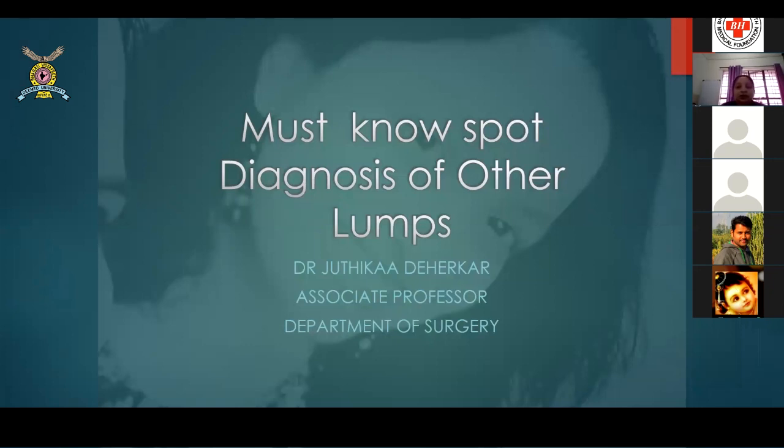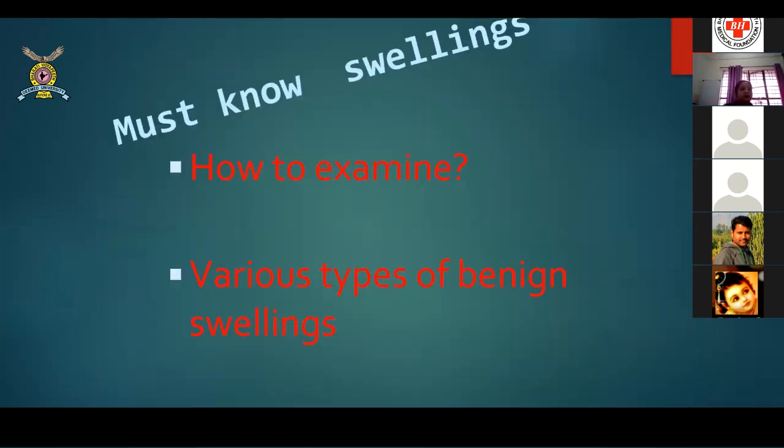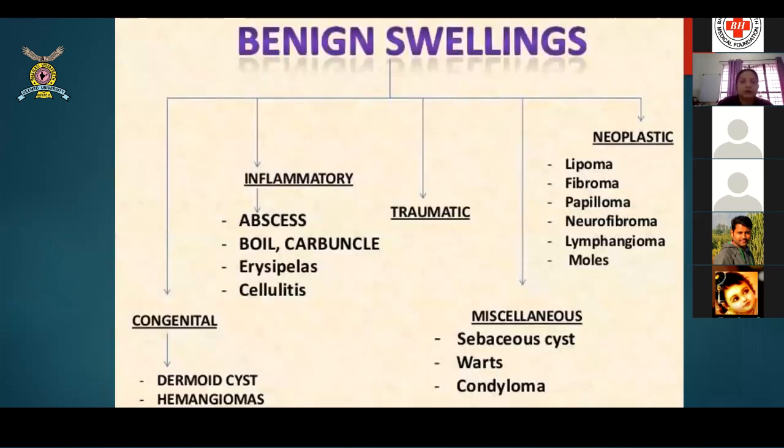So we'll be talking about just diagnosing on looking at the patients, because surgery is something which you definitely need to examine. Without an examination, you cannot come to a conclusion because you get differential diagnosis, isn't it? But there are few things which you can just spot diagnose in seconds. So let's see what those things are. Now, must-know swellings, how to examine, is important, and various types of benign swellings is something which we'll be talking about. So what are the different benign swellings we'll be dealing with today?